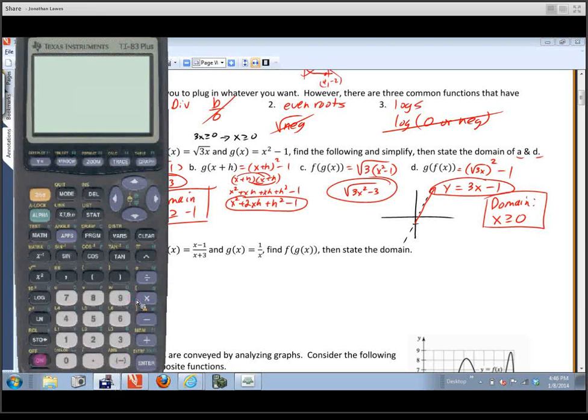Now your calculator is just a fancy computer, but it really doesn't know much other than what you put into it. So you'll notice that what I've got in here is not the 3x minus 1.